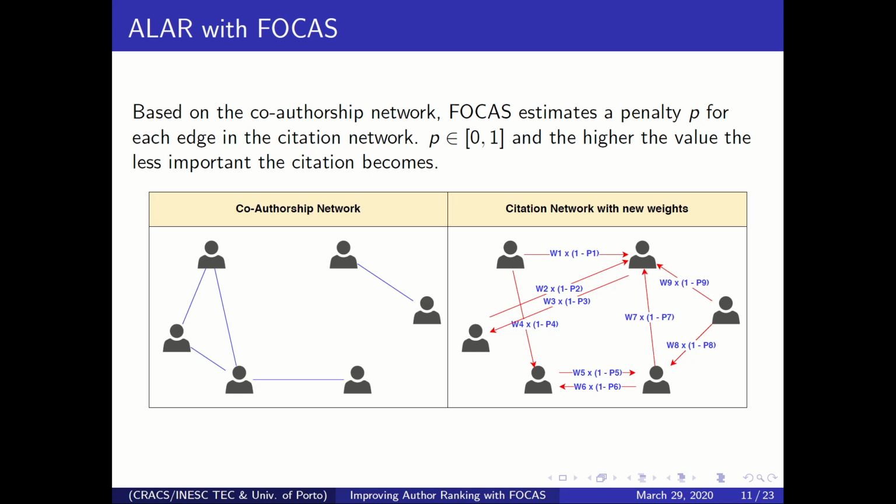So based on this kind of information for the author ranking algorithms, what we propose here is that we look not only at the citation network, but also at the co-authorship network. What we're going to do is, for each citation in the citation network, as you can see here, we are going to propose a penalty P, and this penalty P is based on the relations between the two authors in the co-authorship network. So the idea is that the higher the penalty P is, the more related the authors are in the co-authorship network, and the higher the value of P, the less important the citation will become in the citation network with respect to author ranking.